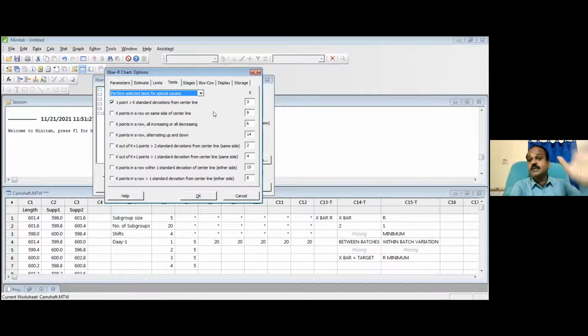So you can set your own rules. Please understand, it's not that a point has to come out of the control limit to understand the special cause. Even if all the points are inside the control limit, then also there could be a special cause.